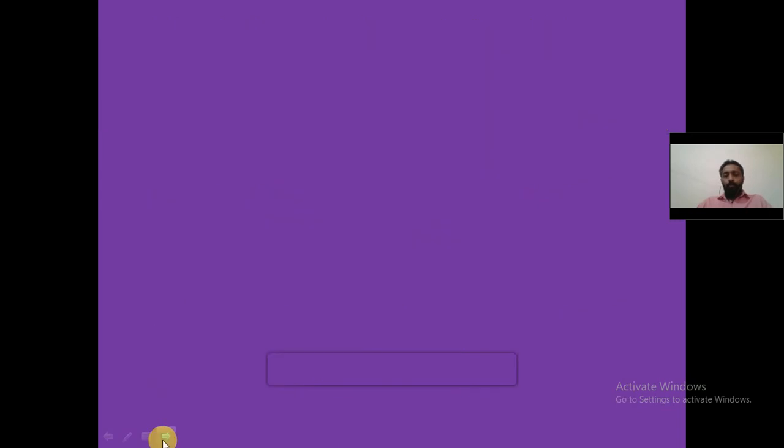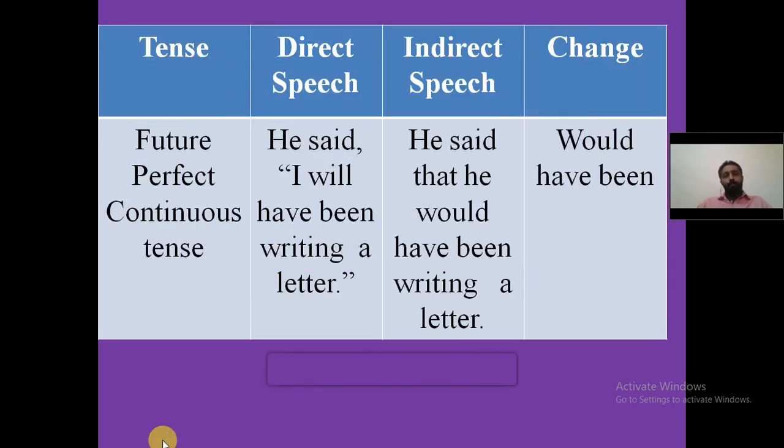Now moving on to the last one, that is future perfect continuous tense. And the change that happens there is that will have been is changed into would have been. See the change, the will have been is converted into would have been. Let's go through an example to understand it better.